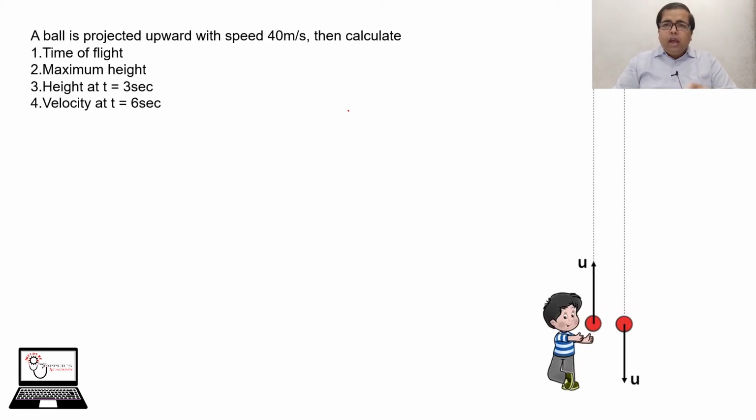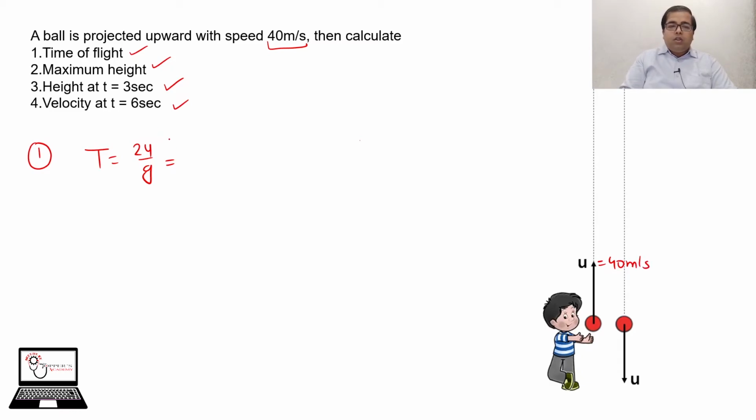Now we will do an example to understand free fall motion in a better way. In this question, we have initial projection velocity, which is 40 meter per second, and we have to calculate time of flight, maximum height, height at t is equal to 3 seconds, and velocity at t is equal to 6 seconds. So first, the time of flight T is equal to 2u by g. You have u equal to 40 meter per second. So this is 2 into 40 by g, which is 10. So this is 8 seconds. So the time of flight of this ball is 8 seconds.